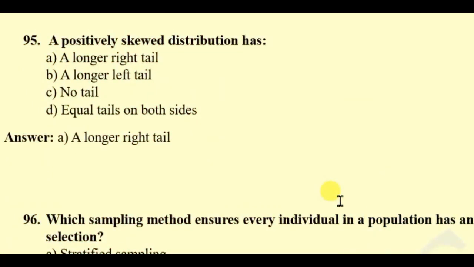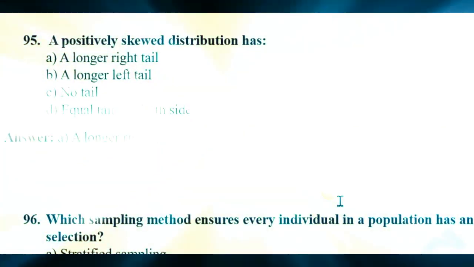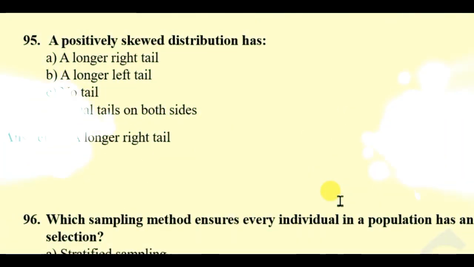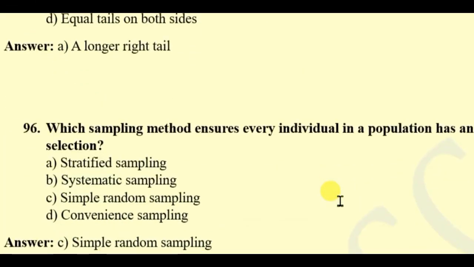Question 95. A positively skewed distribution has: a longer right tail, longer left tail, no tail, equal tails on both sides. So the right answer will be longer right tail.